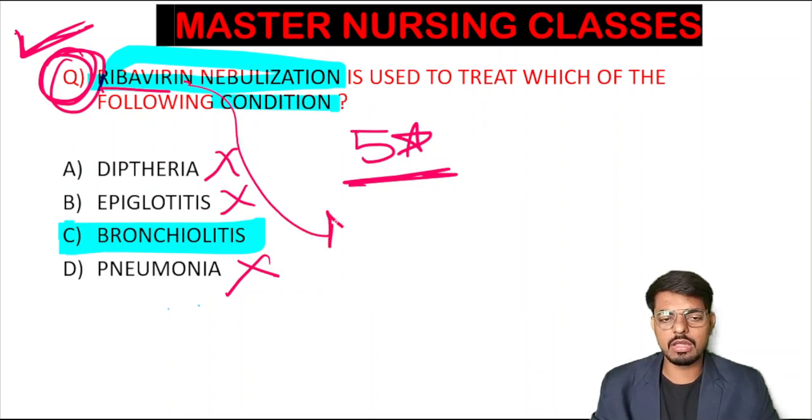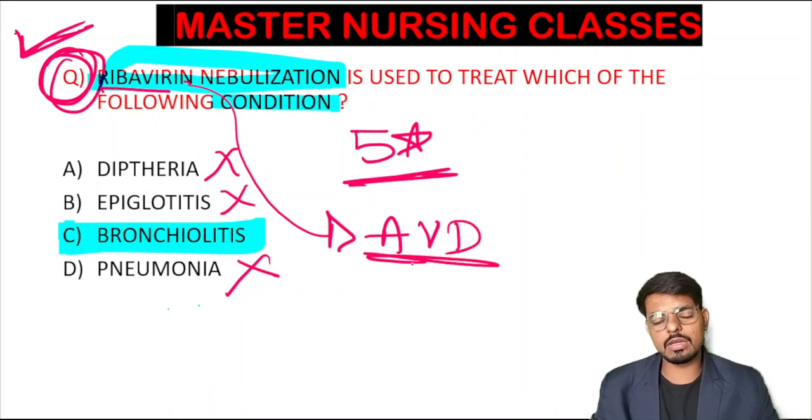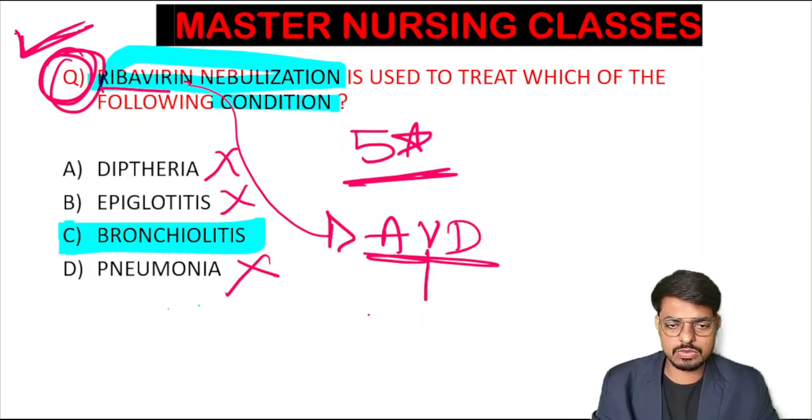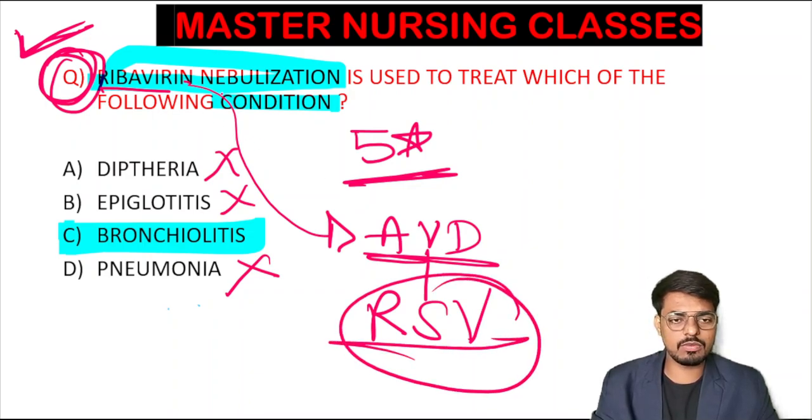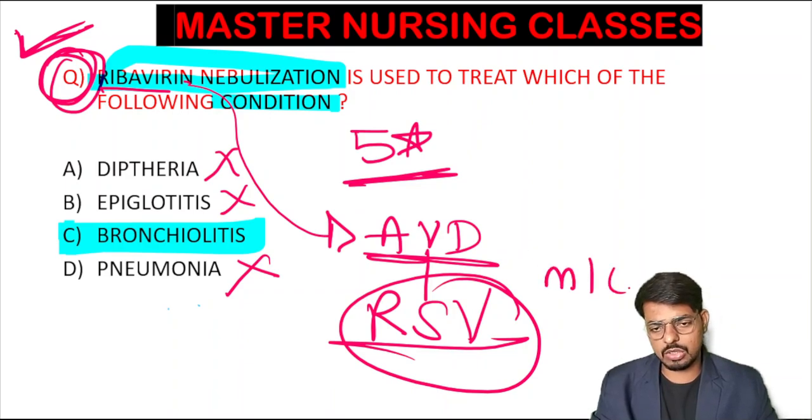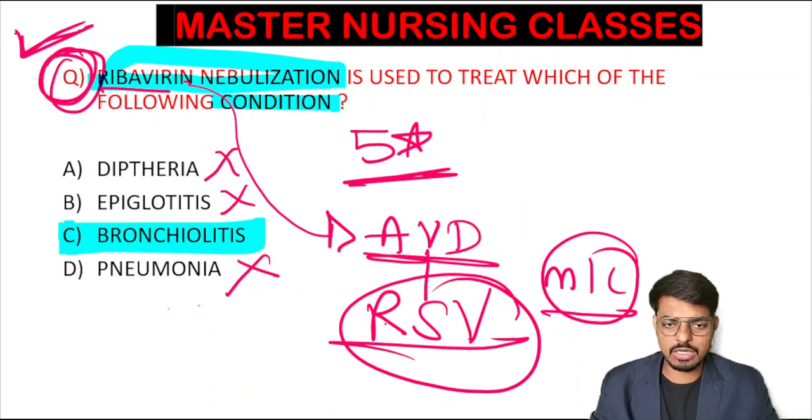Ribavirin is an antiviral drug, students. So we will nebulize the patient with ribavirin, where the drug is inhaled by the patient and the antiviral effect enhances in bronchiolitis, to destroy the respiratory syncytial virus. Against which virus will we give the ribavirin nebulization here? That is the respiratory syncytial virus. The most common cause of bronchiolitis is the respiratory syncytial virus. To destroy this virus, we will give the ribavirin nebulization. This is the antiviral drug. Hope that everything is clear about this question.